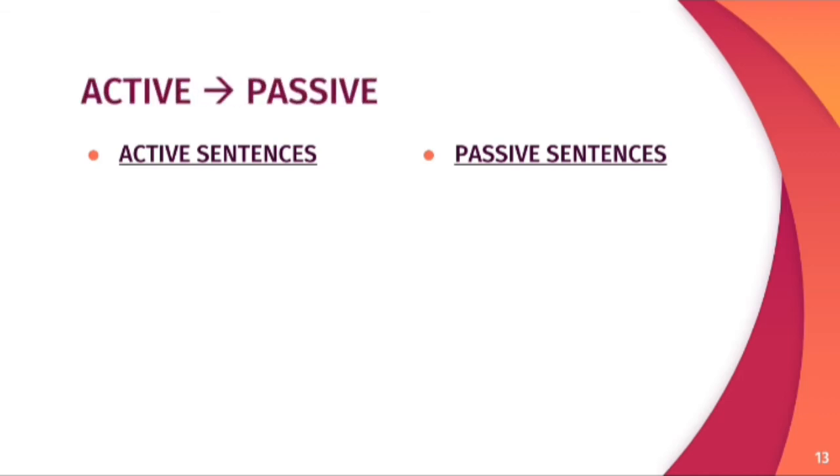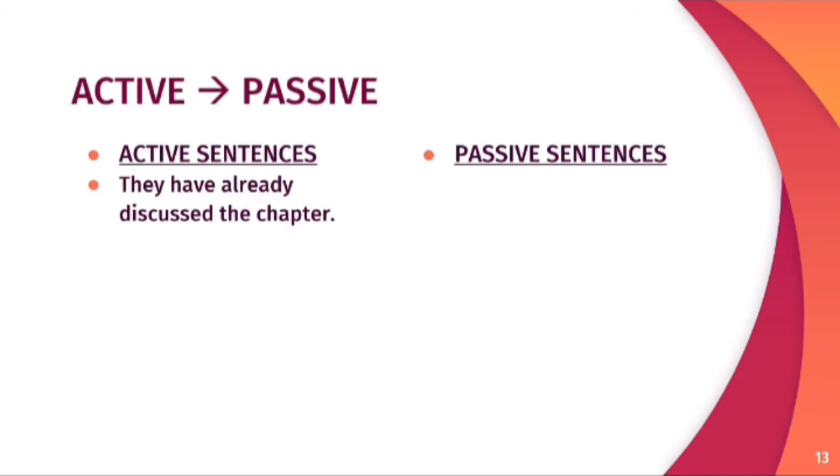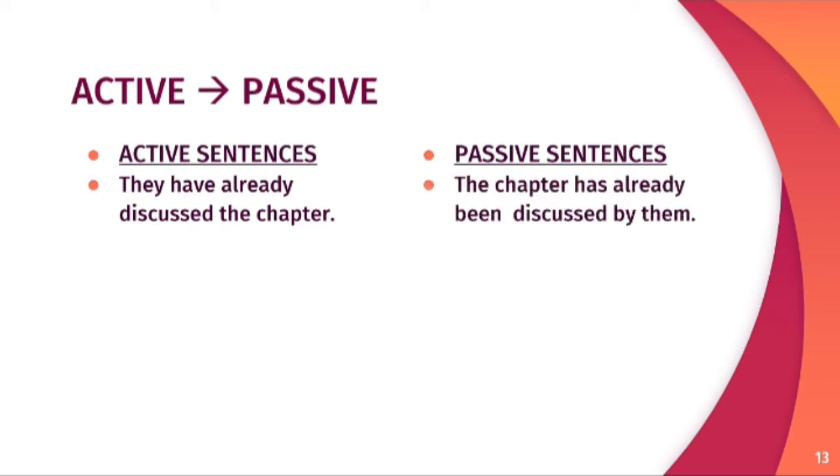First sentence is, they have already discussed the chapter. In this sentence, you can see that they is subject, have is helping verb, discuss third form of verb, and the chapter is object. And so for the passive voice, the object will be converted to subject, the chapter. The chapter, it is singular, has is used, been is used, has been, the chapter has been discussed by them. The chapter has already been discussed by them.